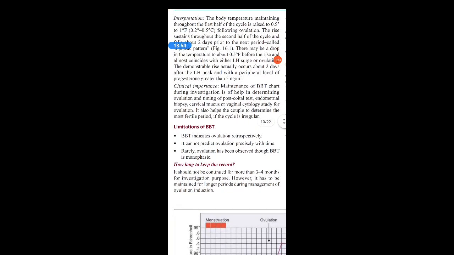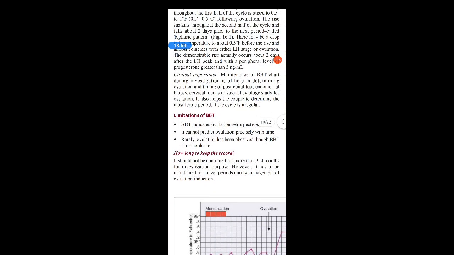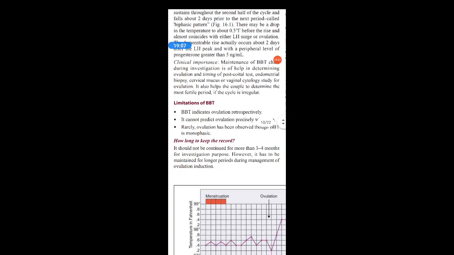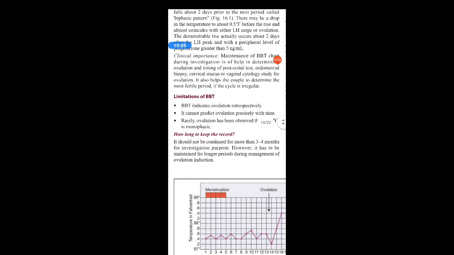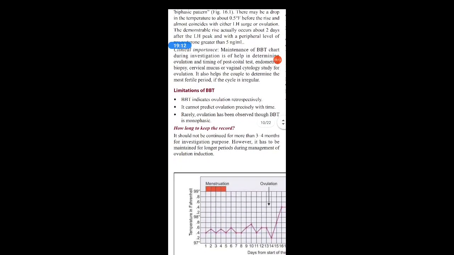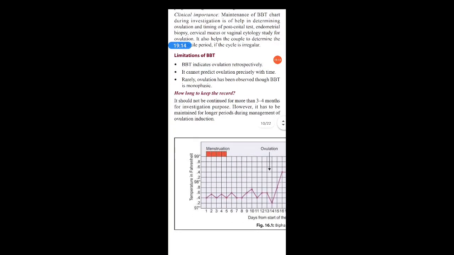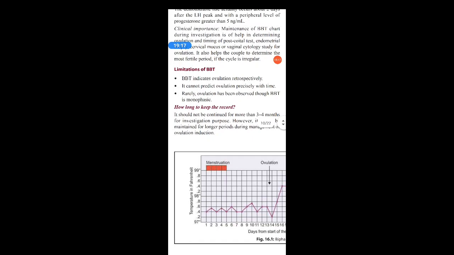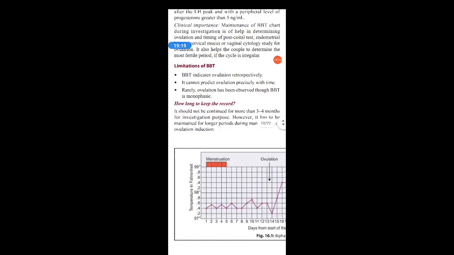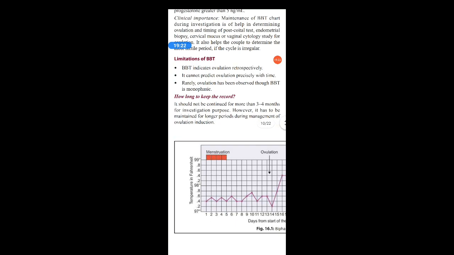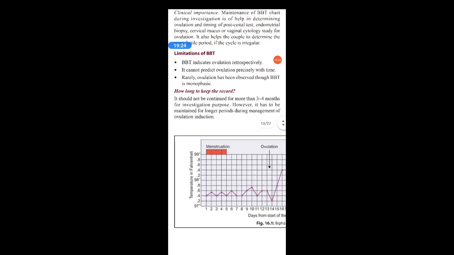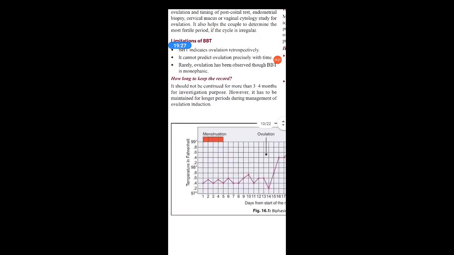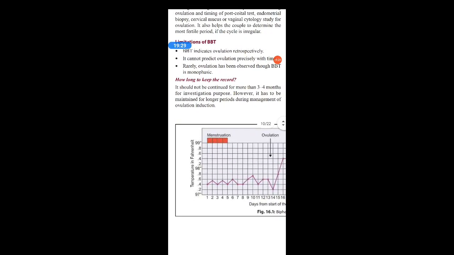Clinical importance: maintenance of a BBT chart during investigation helps in determining ovulation and timing of postcoital test, endometrial biopsy, cervical mucus or vaginal cytology study for ovulation. It also helps the couple to determine the most fertile period if the cycle is irregular. Limitations of BBT: it indicates ovulation only retrospectively. It cannot predict ovulation precisely in time. Rarely, the ovulation observed is with a monophasic BBT pattern, so there are rare chances of a monophasic pattern also.